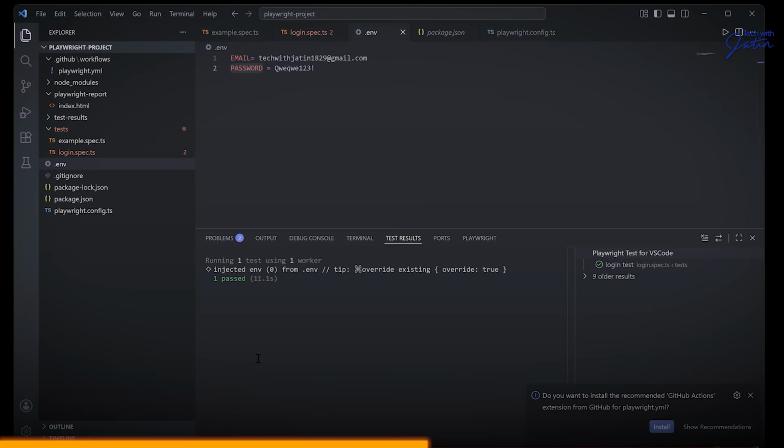What are the folders and files in your framework? I think it depends. If you're talking about the Playwright framework, that I will discuss. At the end I will definitely discuss it. That is not something we really need to worry about.